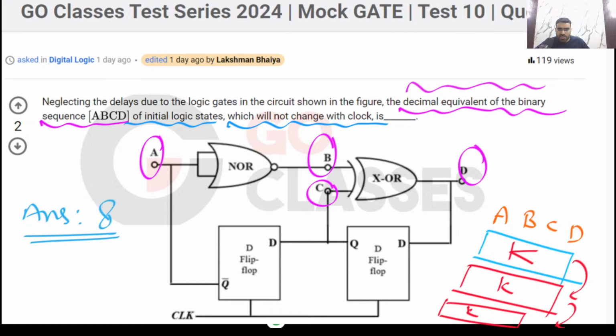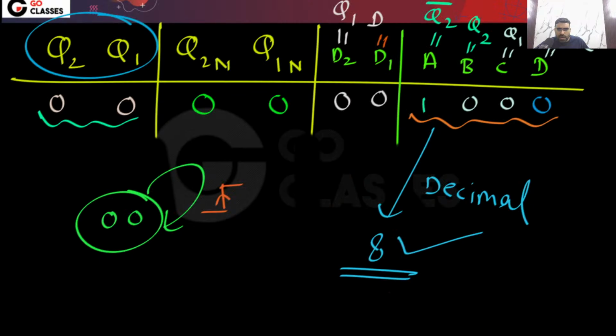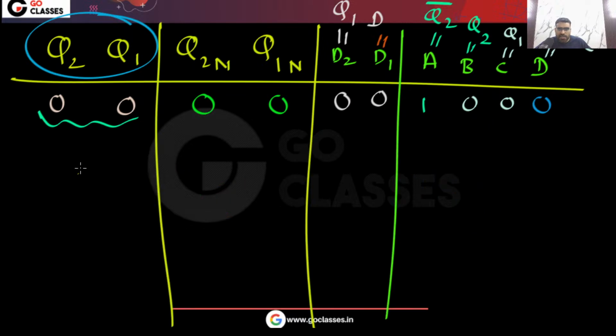I hope this question is clear to everyone. Does anyone have any doubt in this? Let me know. Let me give you the complete analysis also. Let's see what will happen from this state.